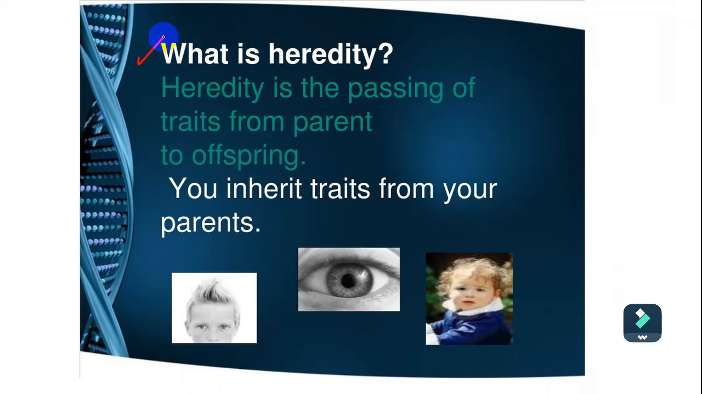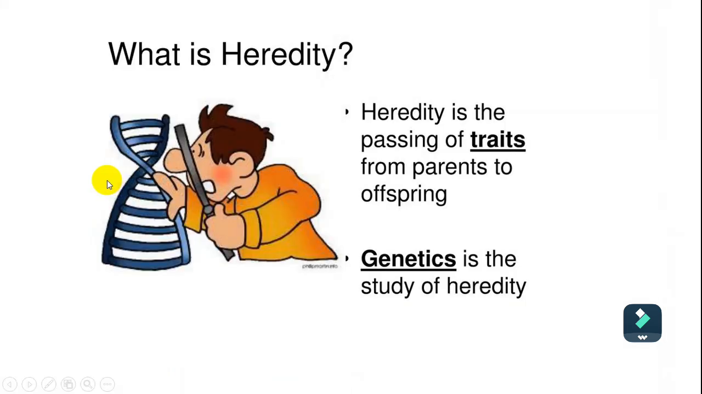So again, what is meant by heredity? Heredity is the passing of traits from parent to offspring. So if we want to describe why we have similarities between us and our parents, this is related to heredity. Heredity means the transferring of physical traits from parent to offspring. So for example, you inherit traits from your parents like eye color, like skin color, like also the length of the body and so on. All of them are related to heredity. So again, heredity is the passing of traits from parent to offspring.